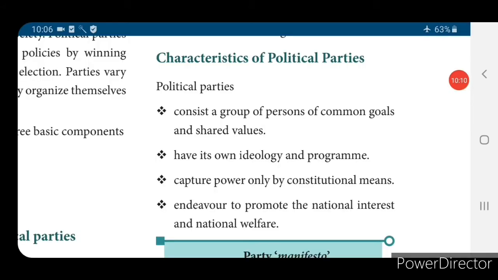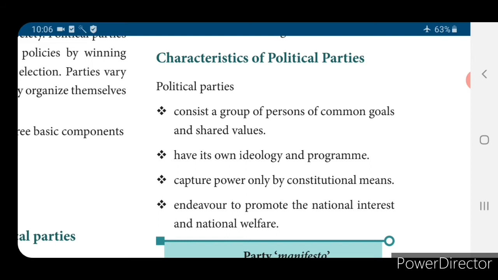Now, what are the characteristics of political parties? Political parties consist of a group of persons with common goals and shared values. The persons in a particular political party will have common goals and shared values, and its own ideology and program.